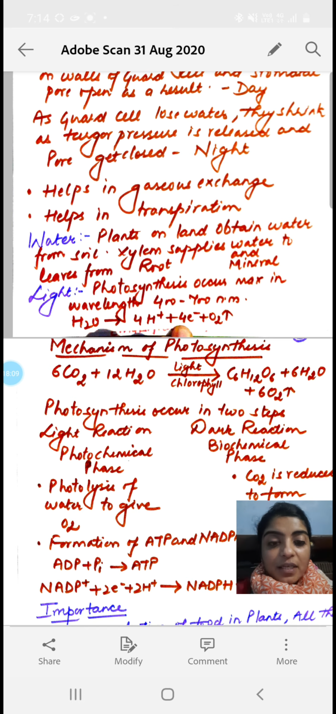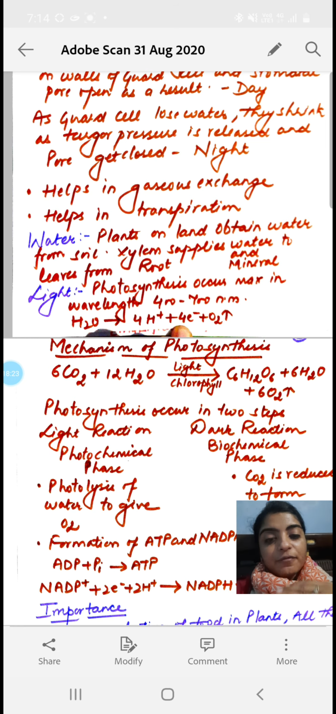Now the next raw material is water. Again, the land plants obtain their water from the soil. Now xylem supplies water and minerals to the leaves from the root. Roots absorb water and minerals from the soil, then they get transferred via the xylem to the leaves.